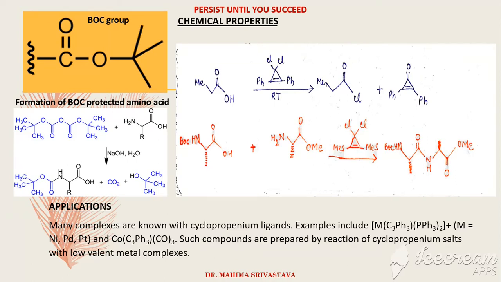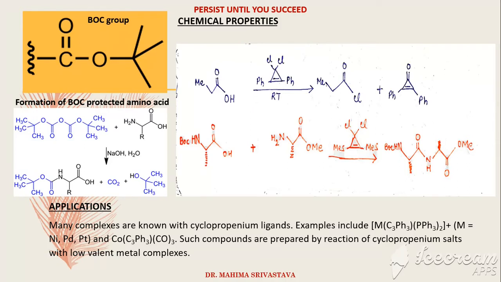For example, as is shown in the red reaction, on reacting a BOC protected amino acid. Now, what is a BOC protected amino acid? The tertiary butyloxycarbonyl protecting group, or tertiary butoxycarbonyl protecting group, is known as a BOC group. This is a protecting group used in organic synthesis.